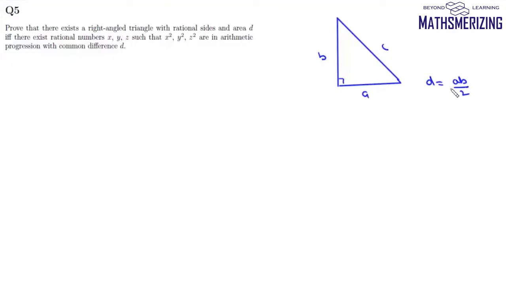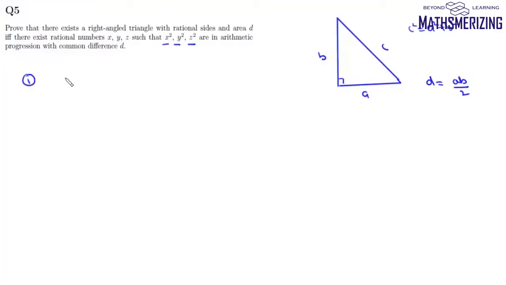Now we need to find three rational numbers x, y and z such that x square, y square and z square are in AP. Now c square is a square plus b square. One of the methods of solving this question can be to show that there exist three rational numbers x, y and z such that x square, y square and z square are in AP.